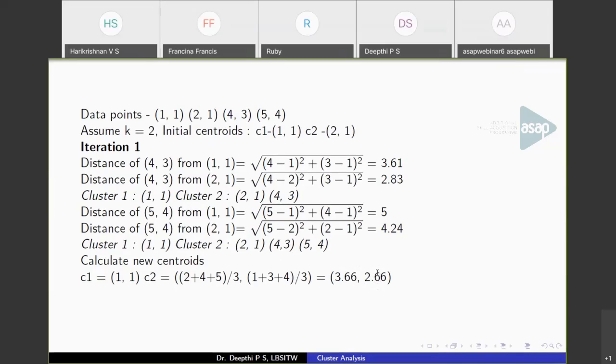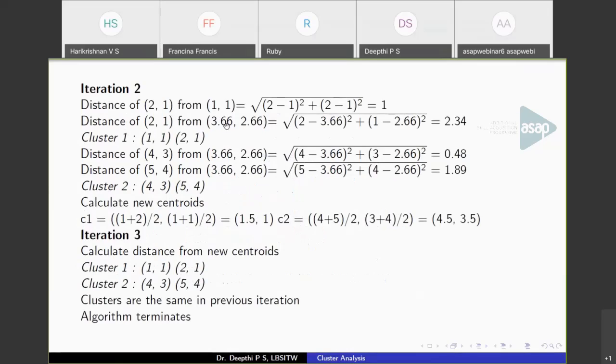So you started with these centroids (1, 1) and (2, 1). You got an initial partition with cluster 1 having just one point and cluster 2 having the remaining three points. Then you calculated the new centroids, that is, the mean value of objects belonging to each cluster, and found centroids like this. Now in the second iteration, you have to repeat this process.